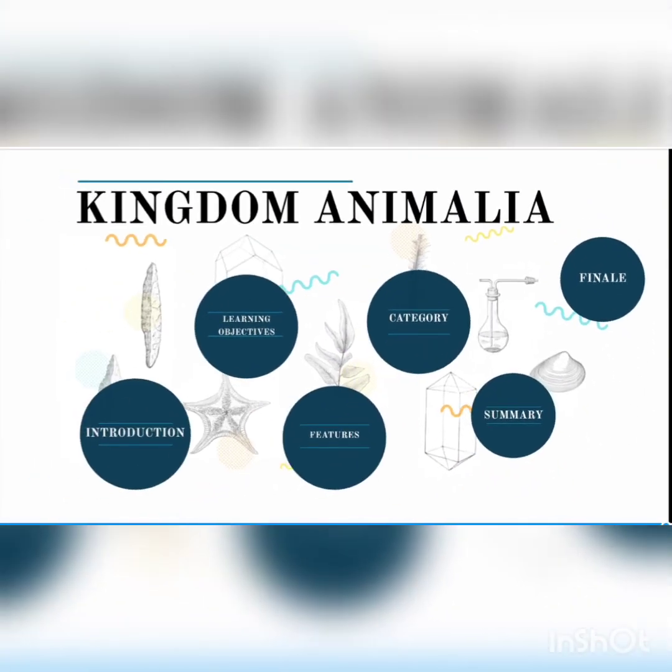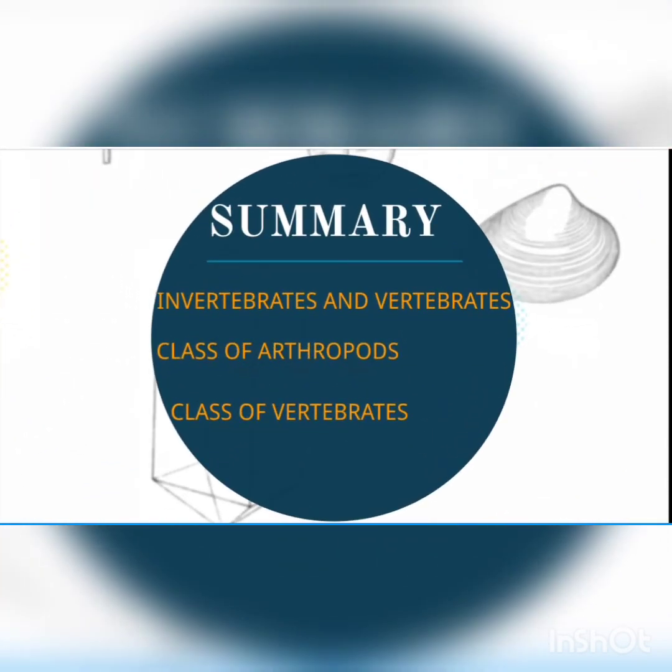So finally, the summary. We have seen invertebrates and vertebrates. We have seen class arthropods. There are 4 classes in arthropods: myriapods, crustaceans, arachnids, and insects. And class vertebrates, there are 5 classes in vertebrates: fish, Pisces, amphibians, reptiles, birds, aves, and mammals.